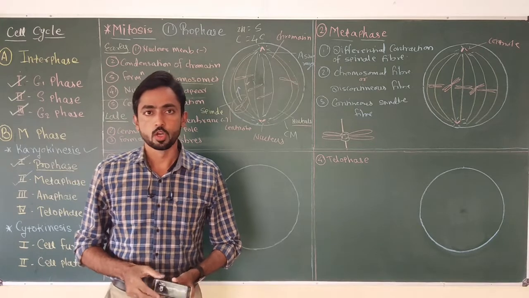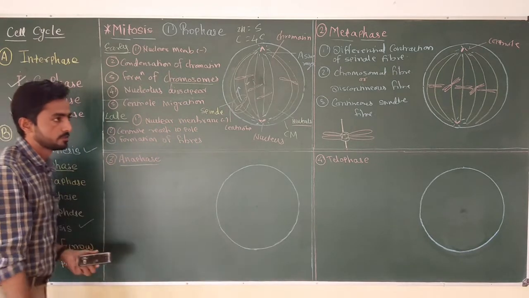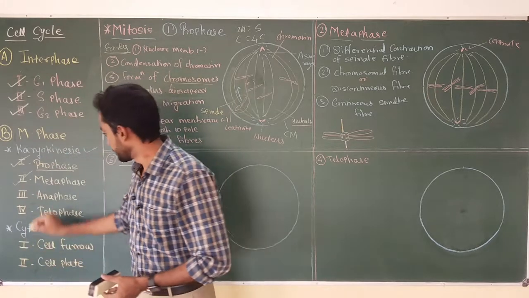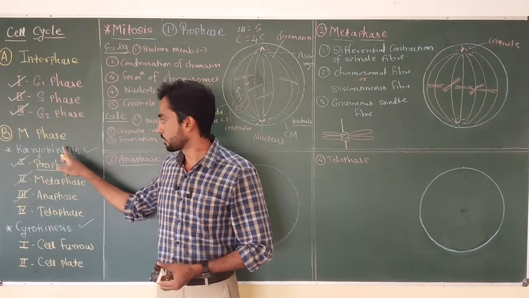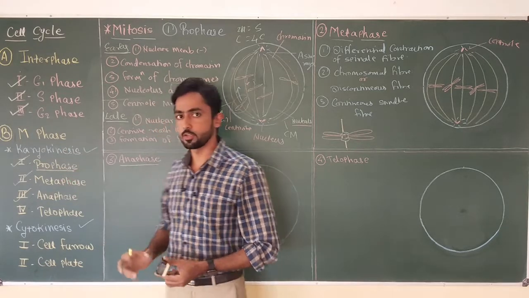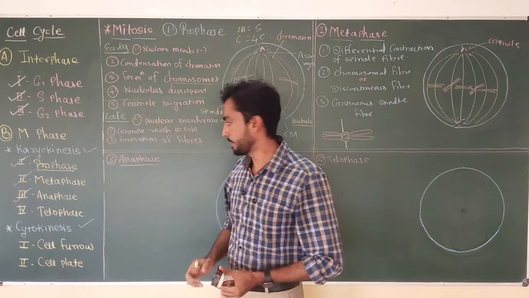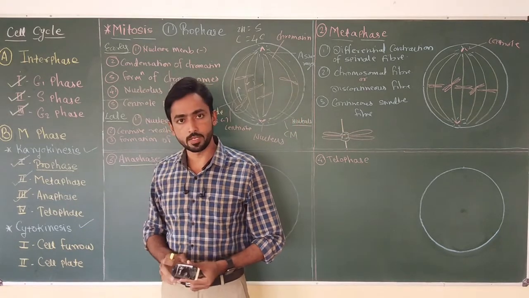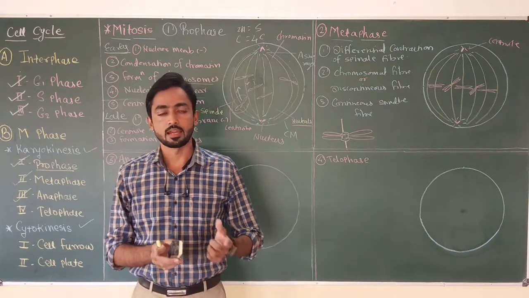Now in this video, we are going to focus on the third phase of karyokinesis, that is anaphase. It is the shortest phase of karyokinesis. We know that the longest phase is prophase, which is divided into two parts, early prophase and late prophase. In the same way, anaphase is the shortest phase and it is also divided into two parts, early anaphase and late